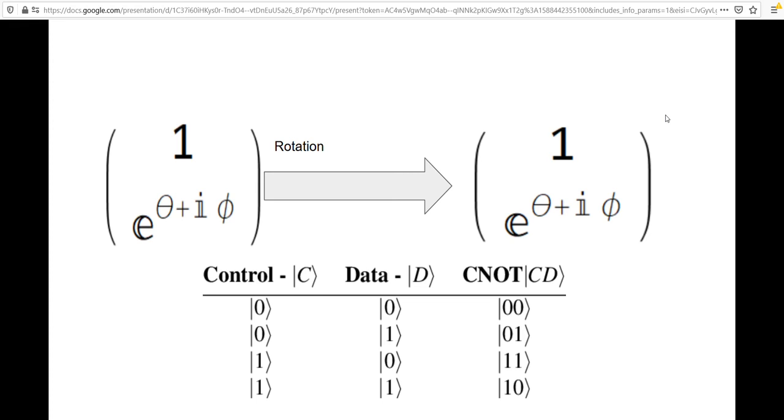The C0 gate is a 2-bit gate, so one bit is the control and the other is the target. And if the control bit has some component in the true, then that component will be used to add phase to the data bit. And that essentially functions as a controlled NOT gate. This gate is special because it preserves the superposition of the quantum information and it can entangle the particles.